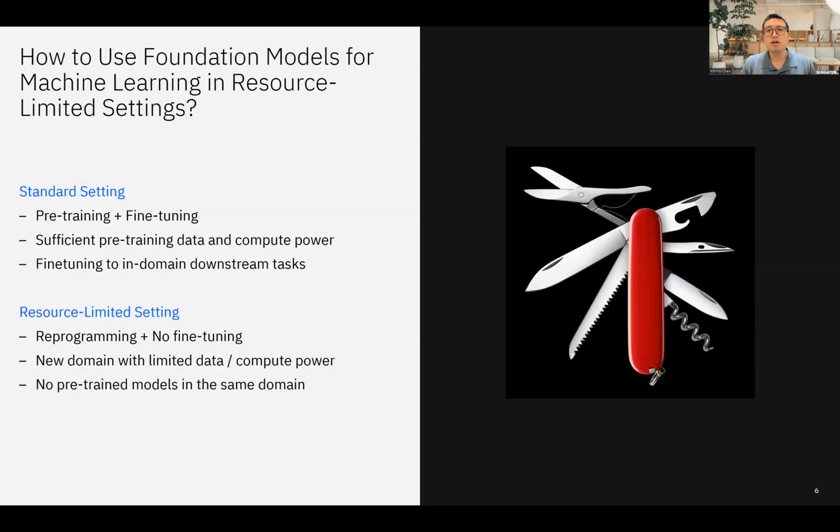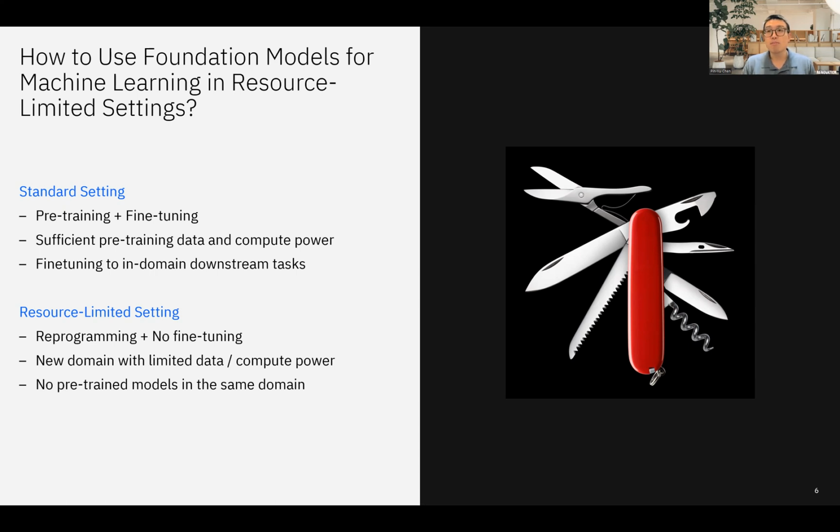So how can we use pre-trained models or, more generally, foundation models in resource-limited settings? In standard settings, we require pre-training and then fine-tuning. But the caveat is that we need to ensure there is sufficient pre-training data and also compute power, and then we can take the pre-trained model to fine-tune to an in-domain downstream task where the source and target domains share some similarity.